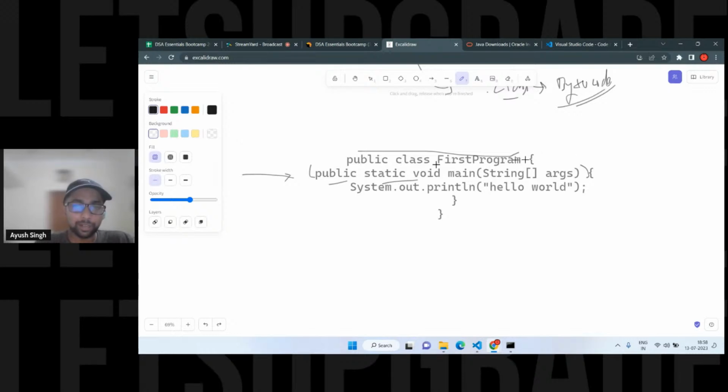It should be first letter capital. That's the convention in Java, right? For the method, it's not necessary. See, this is a method, but this is kind of a predefined method. Can anyone tell me what this public static void means?